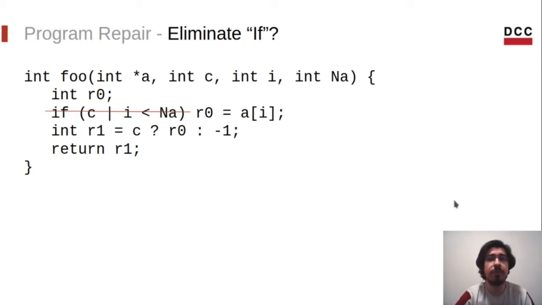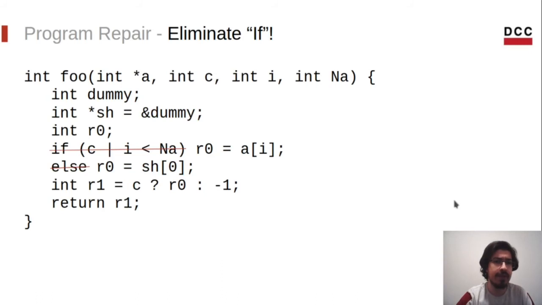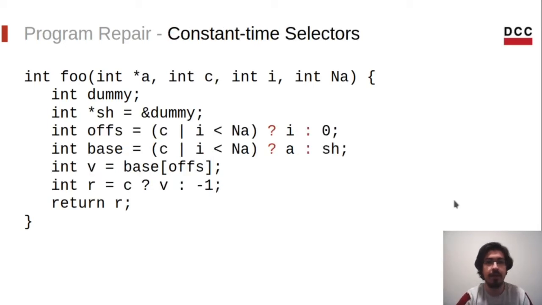What if we create a new memory access? We'll use what we call a shadow memory, or SH, which basically will be a memory address holding some dummy value. Now, regardless of the branch we take in the conditional statement, there will be a memory access. Seems like we are on the correct path. Now we can safely eliminate the conditional statement. That's the base of the idea behind the transformation, eliminate all of them. For that, we use constant time selectors, which in this example are the ternary operators.